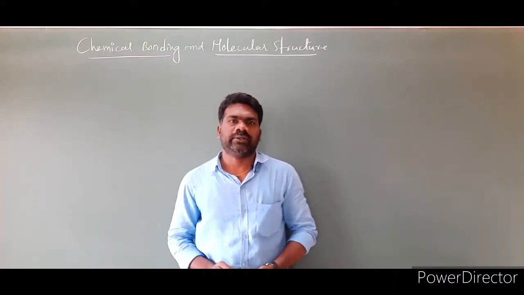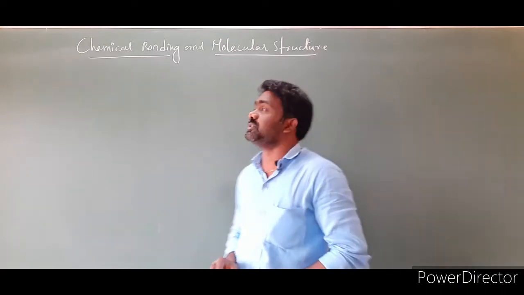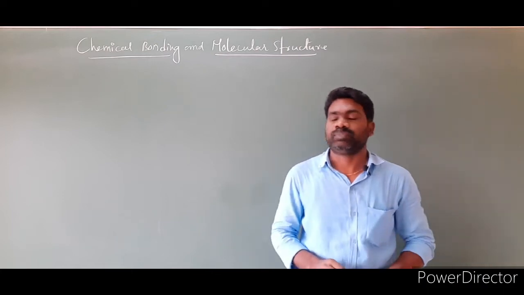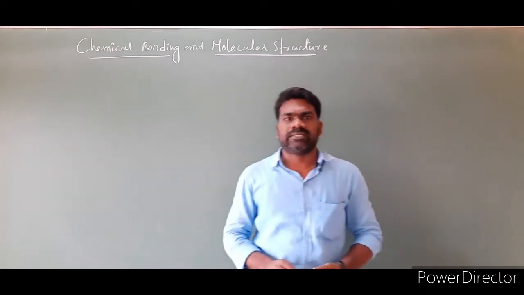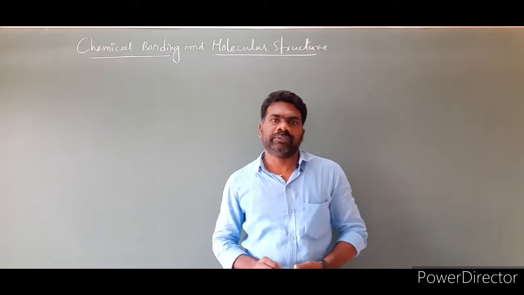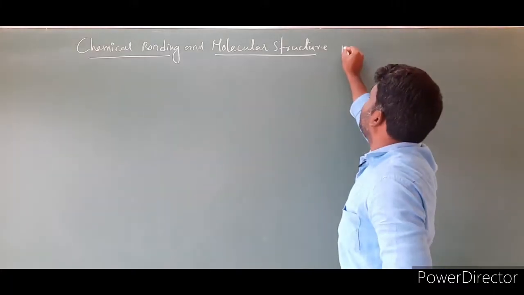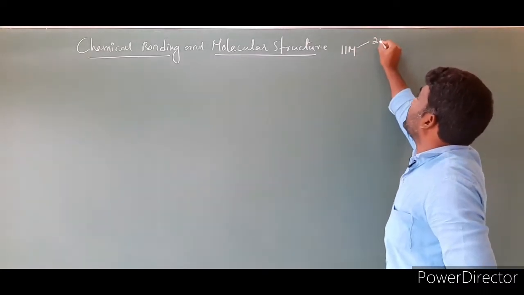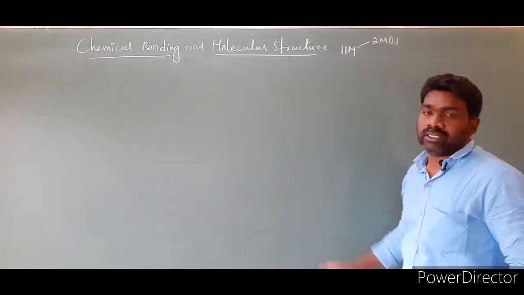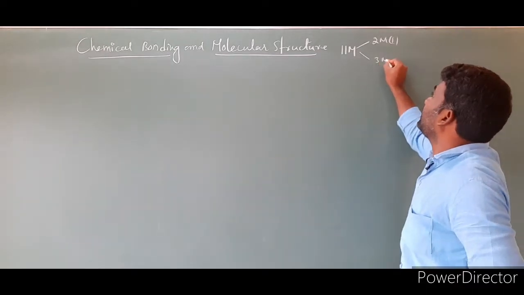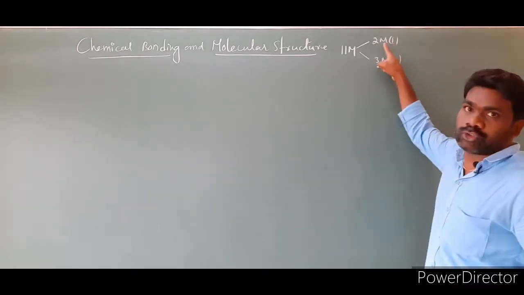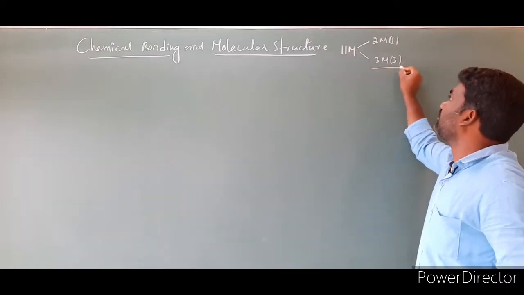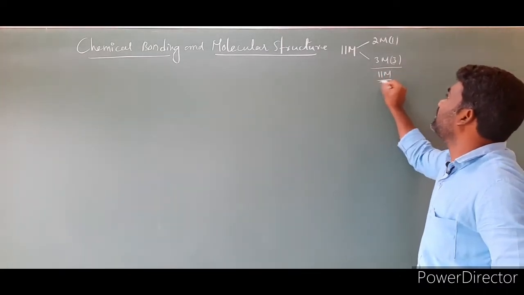Today I am going to start another important chapter of first PUC chemistry. The name is chemical bonding and molecular structure. This chapter has 11 marks weightage in your PUC examination. From these 11 marks, you will get one 2-mark question and three 3-mark questions. So the total is 11 marks from this chapter.